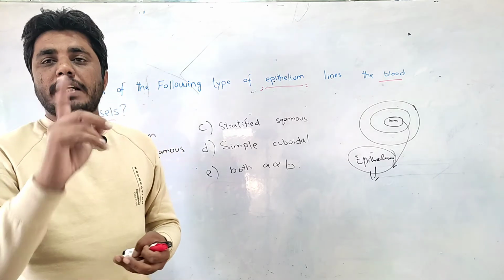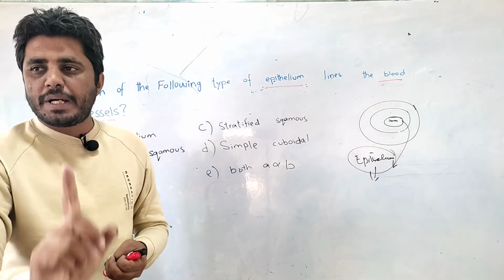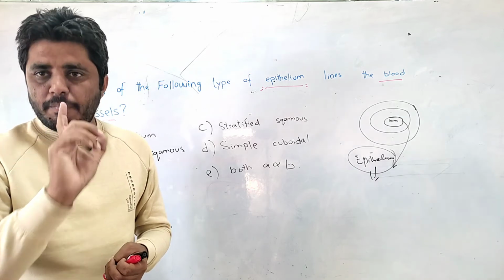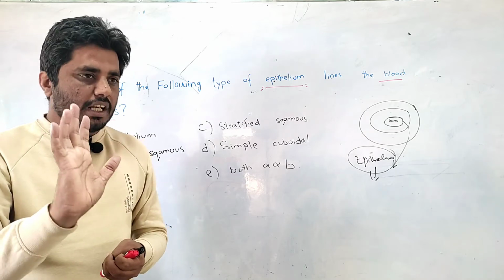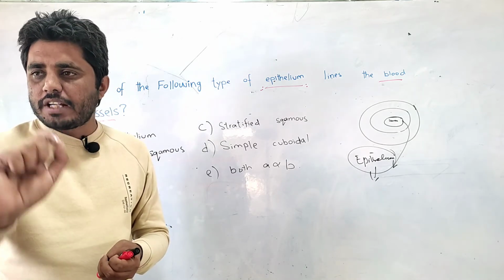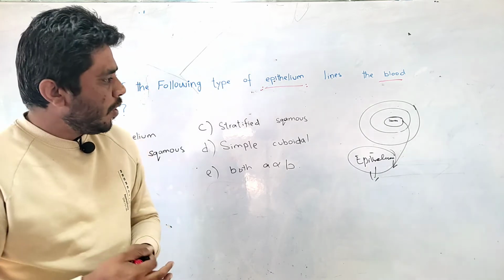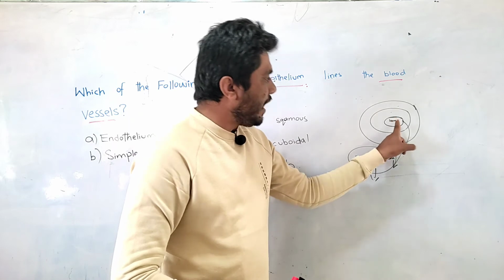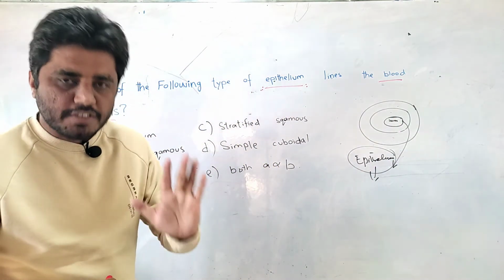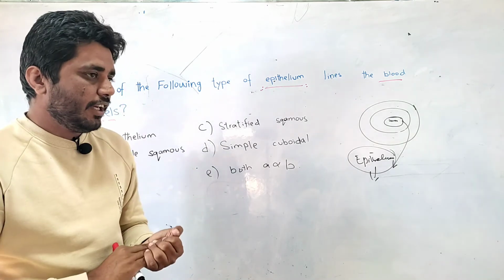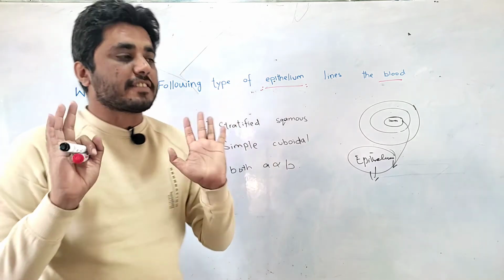For example, we have the special name mesothelium. We have the special name urothelium. We have the special name endothelium. But technically they can still be classified into the simple classification, like simple squamous, stratified squamous, simple cuboidal, stratified cuboidal. People love to ask this question: what is the endothelium? The answer is that endothelium is the epithelium of blood vessels.